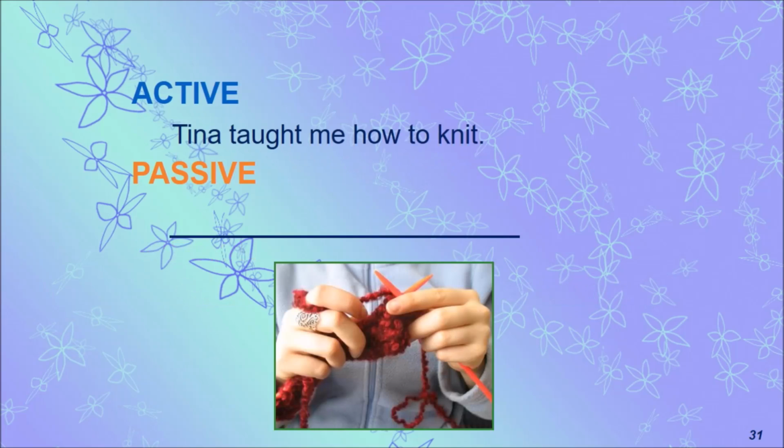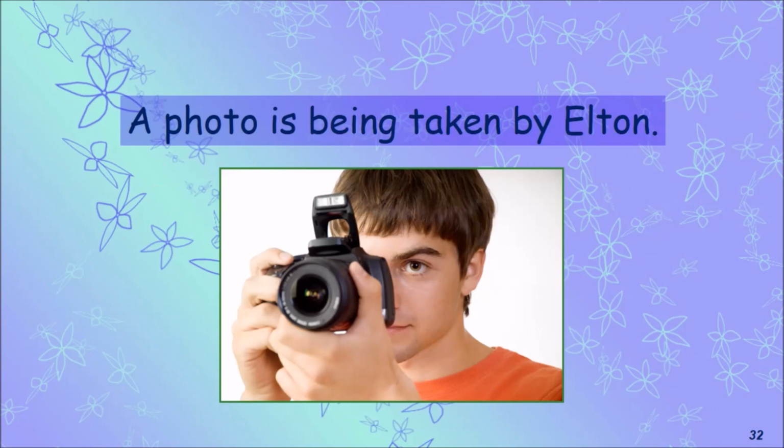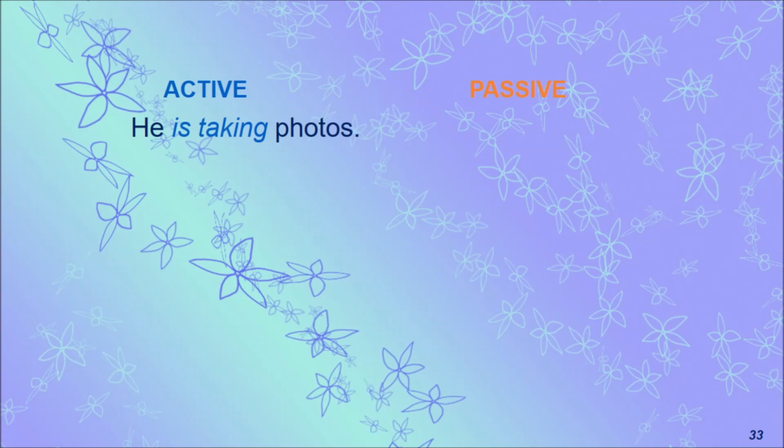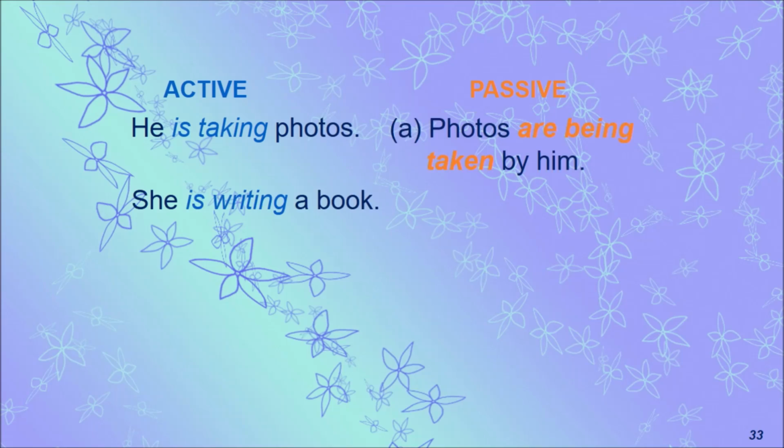Tina taught me how to knit. And the passive form is: I was taught to knit by Tina. A photo is being taken by Elton. This is a progressive tense. Elton is taking a photo. That is actually the active form of it. So the active form: he is taking photos. Passive one: photos are being taken by him. And she is writing a book. And passive form: a book is being written by her.